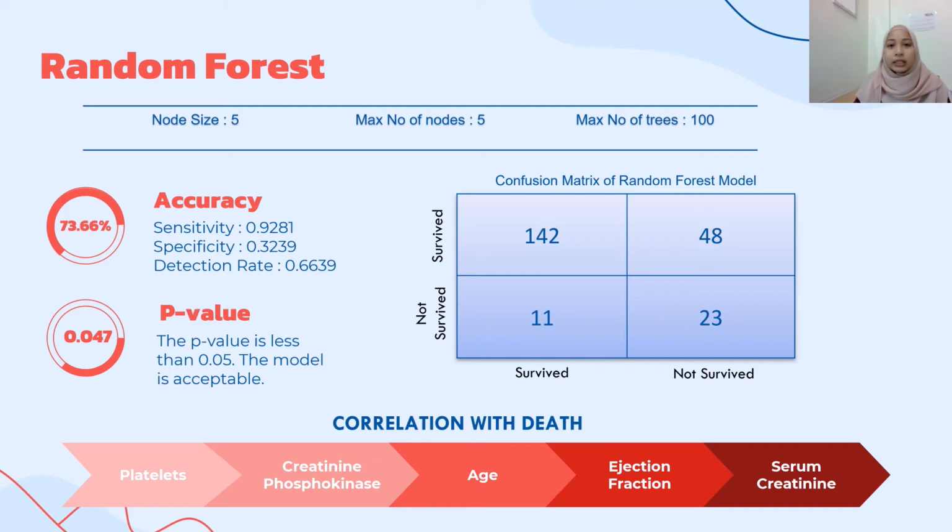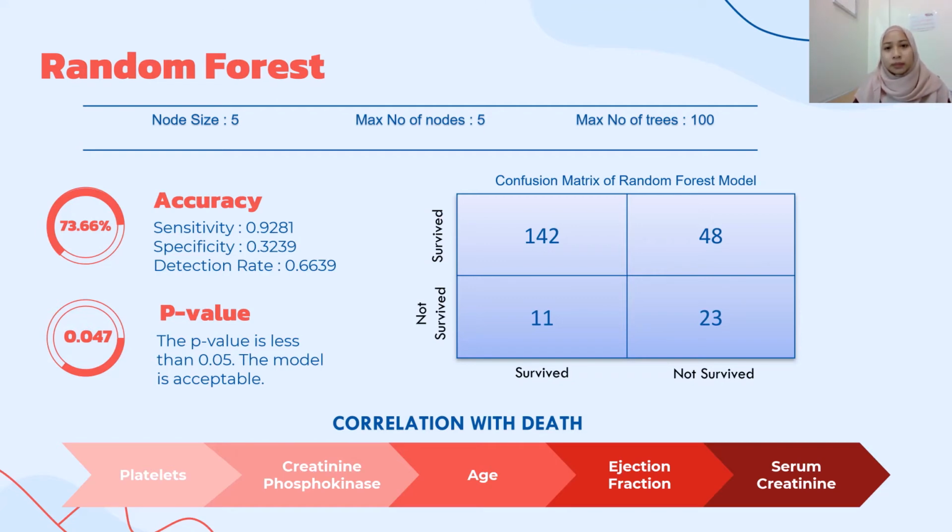Random forest is a model made up of many decision trees. This model trains on different sets of observations. To avoid overfitting of trees, pruning techniques have been done. The trees are split into 5 nodes, thus the maximum allowable number of nodes is also 5. Moreover, the final prediction made by the random forest is by averaging the predictions of each individual tree. In this model, the maximum number of trees is 100.